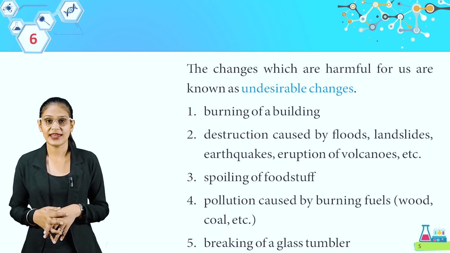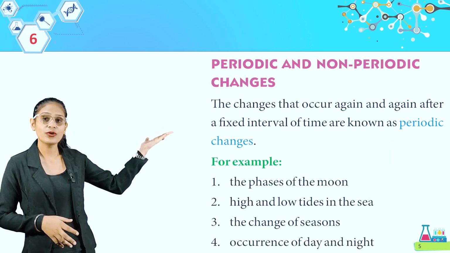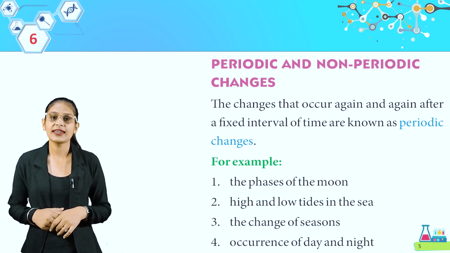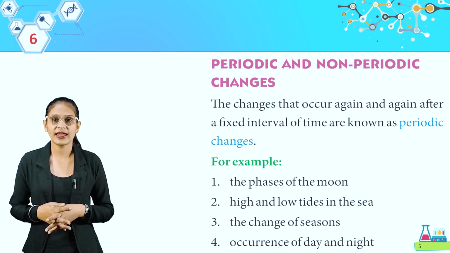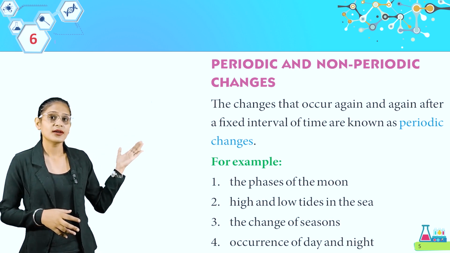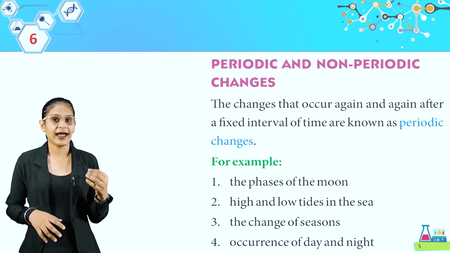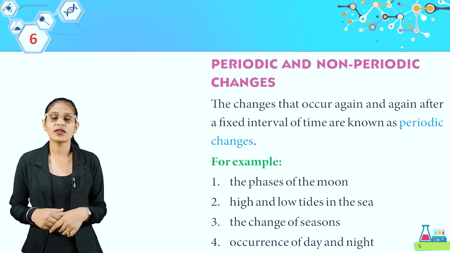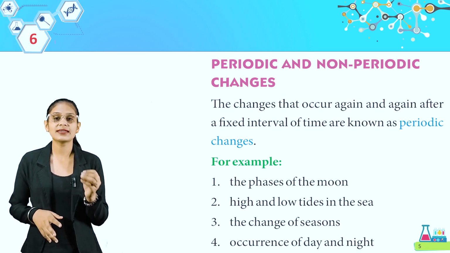Now come to the next, periodic and non-periodic change. The change that occur again and again after a fixed interval of time are known as periodic change. For example, look here, the phase of the moon, the high and low tides in the sea, the change of seasons, occurrence of day and night. So students, these are periodic change.